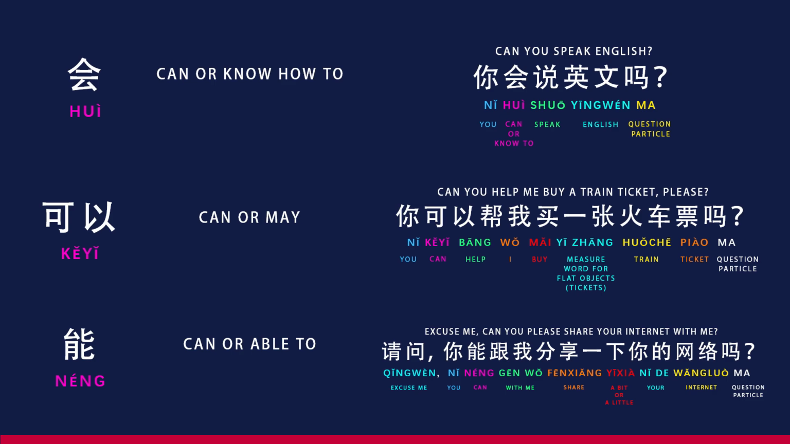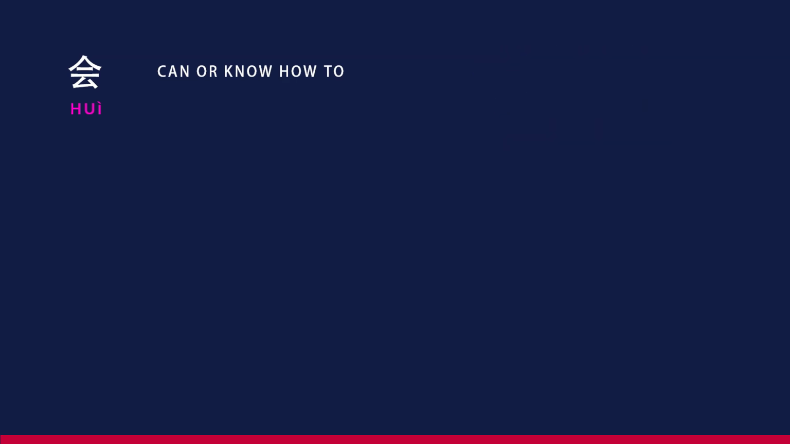One helpful tip is to read the examples in both English and Chinese. Understand the meaning of the Chinese words in every sentence, and then challenge yourself to reconstruct it slowly. Keep redoing this process over and over. Through this approach, you'll be amazed at how quickly you can build more sentences using the vocabulary acquired from these lessons. 你会说英文吗？你可以帮我买一张火车票吗？请问你能跟我分享一下你的网络吗？